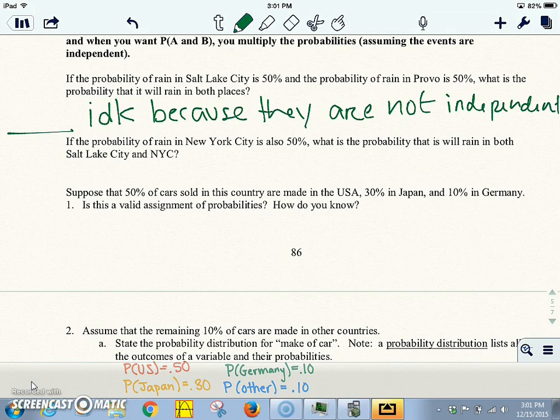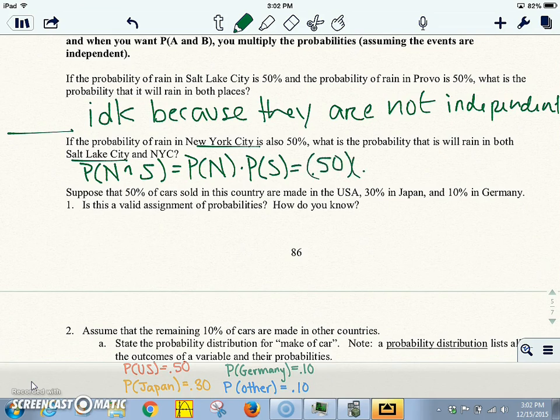If the probability of rain in New York City is also 50%, what is the probability that it will rain in both Salt Lake and New York City? Well, now they're a continent apart. So raining in New York really isn't going to affect whether or not it's raining in Salt Lake City. So they're independent. So we could say that the probability of raining in New York and Salt Lake is the probability of raining in New York times the probability of raining in Salt Lake, which would be 0.50 times 0.50 for 0.25, 25%.